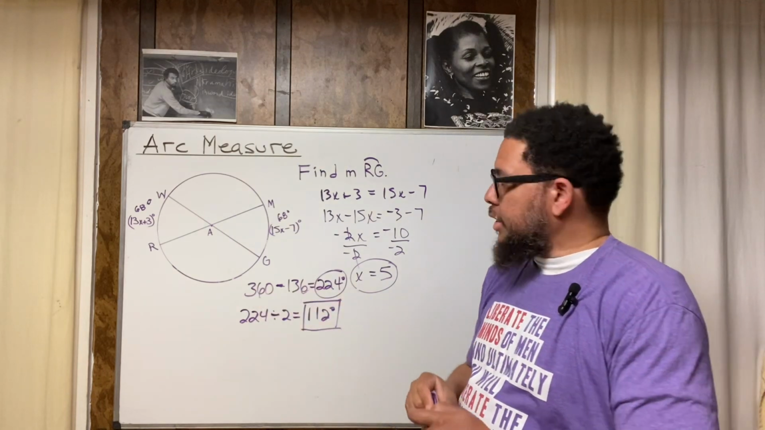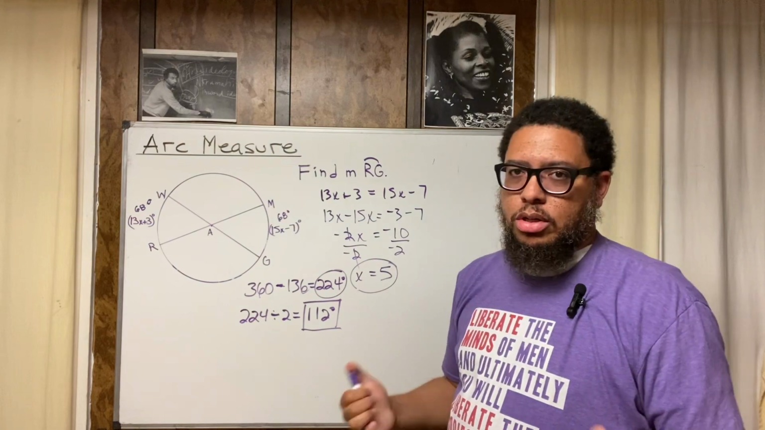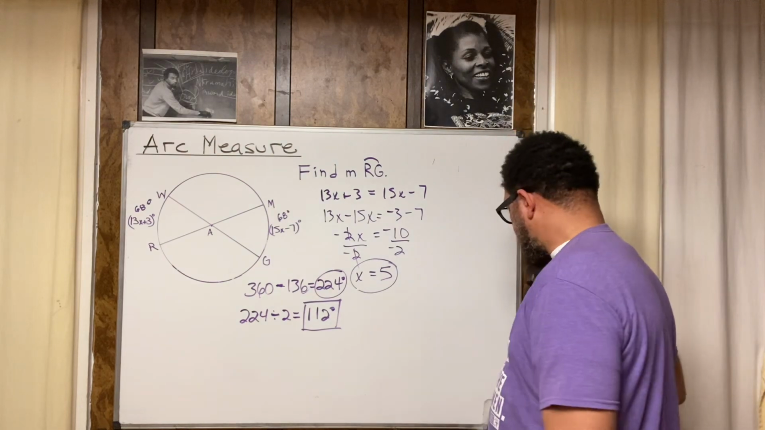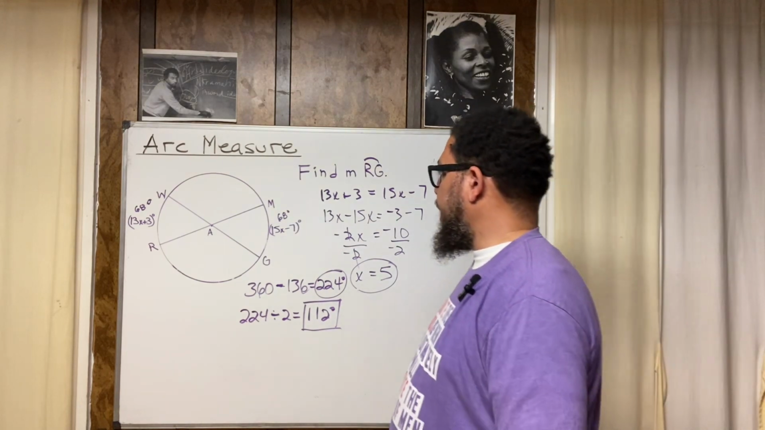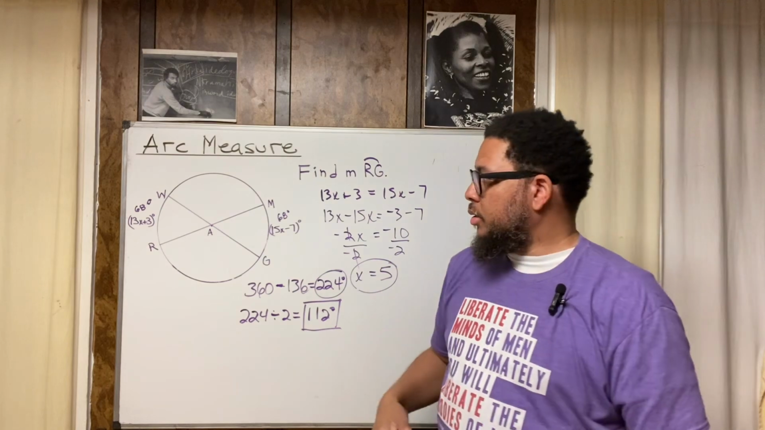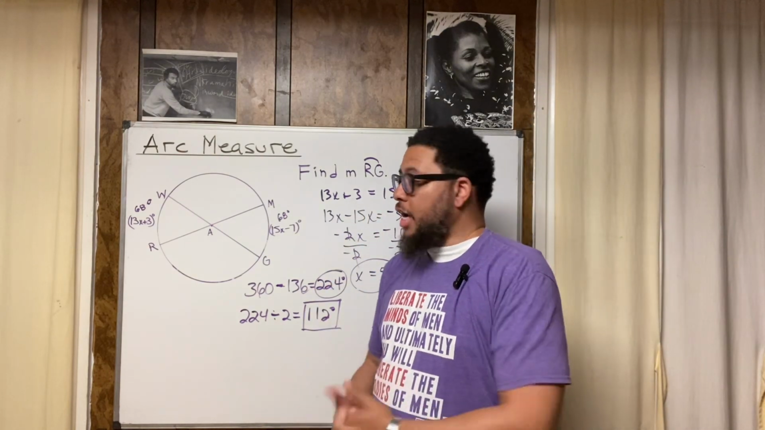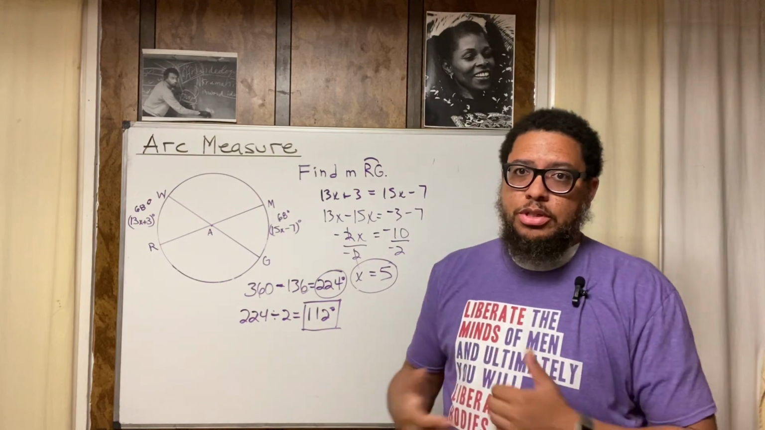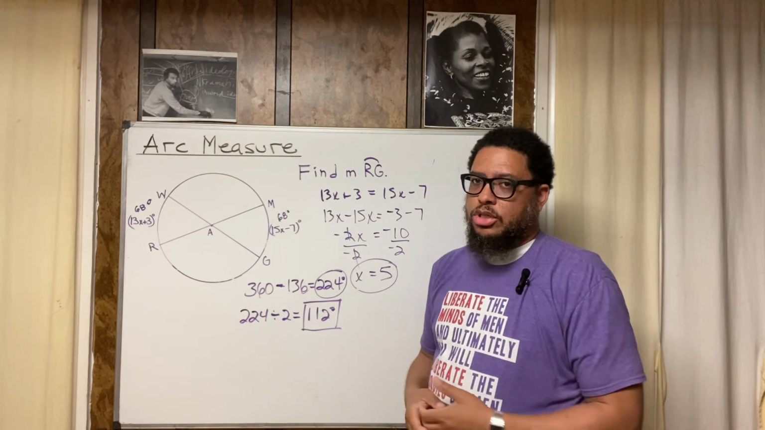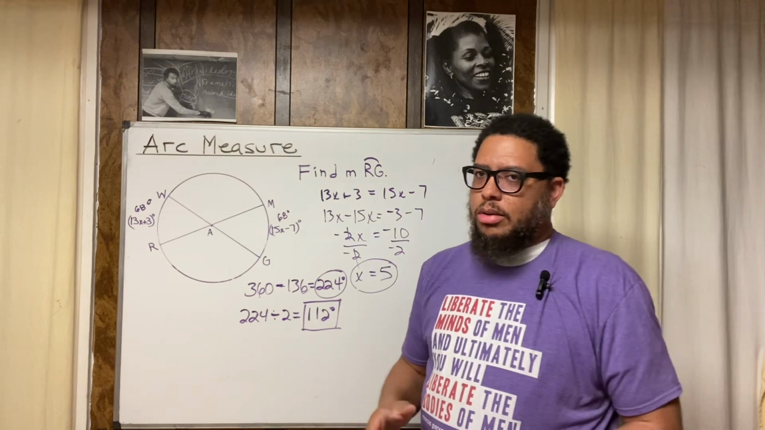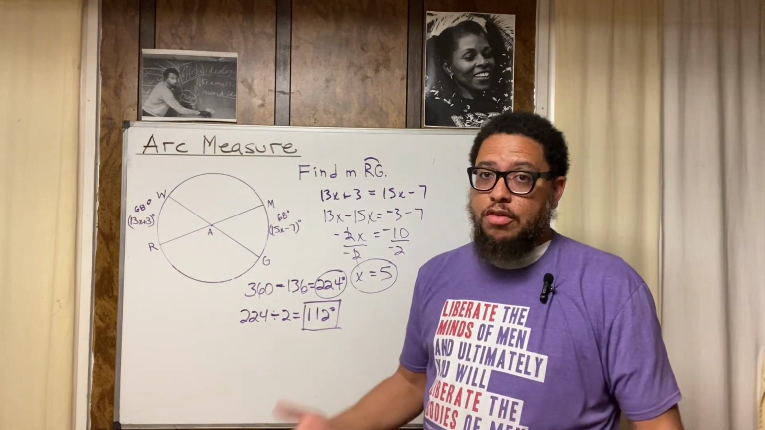All right. So that's a little problem dealing with arc measurement, right? Arc measurement, vertical angles theorem. You got to use different rules in order to figure stuff out. And geometry is all about figuring things out. Geometry is not just about shapes, triangles, squares, circles, trapezoids, and all that. It's about figuring stuff out.